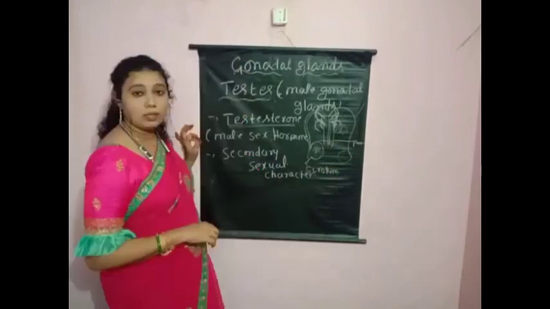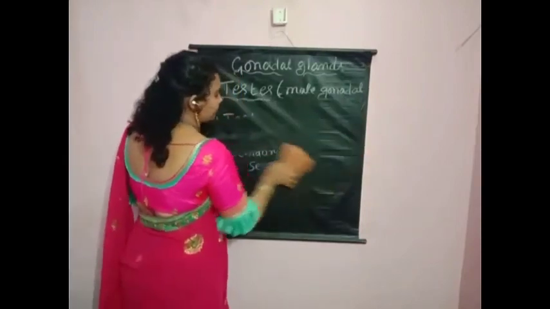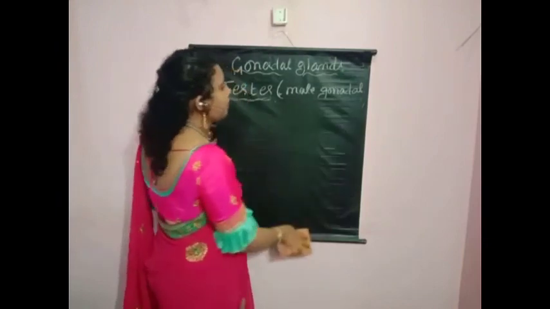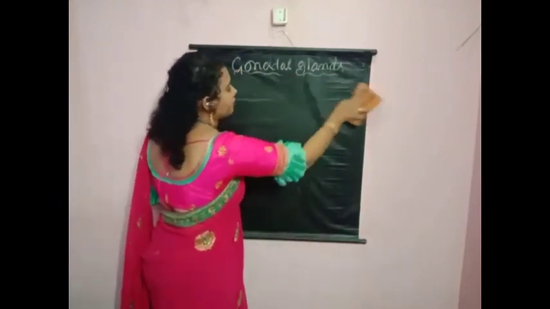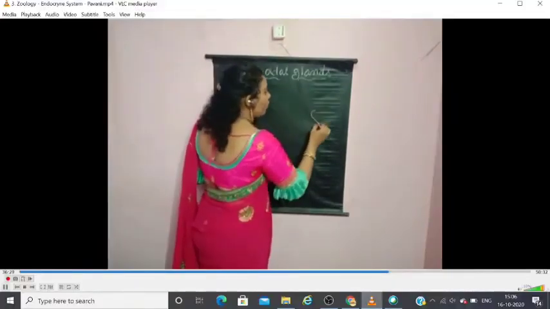Next, coming to learn about ovaries. Ovaries are female reproductive organs.